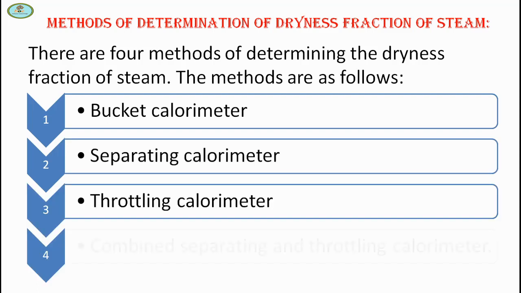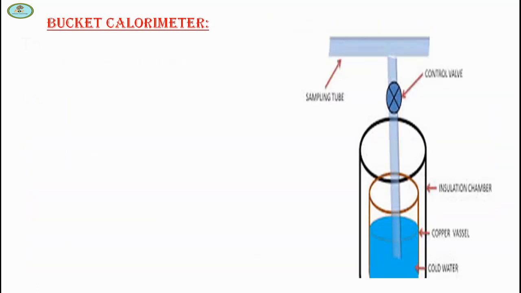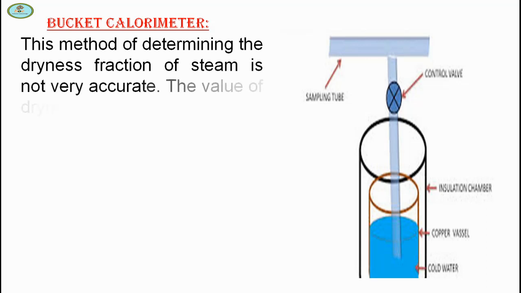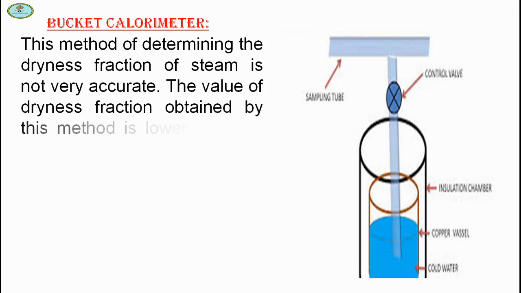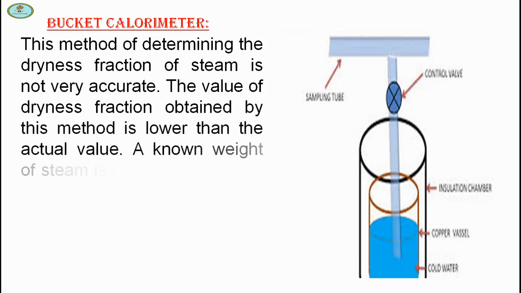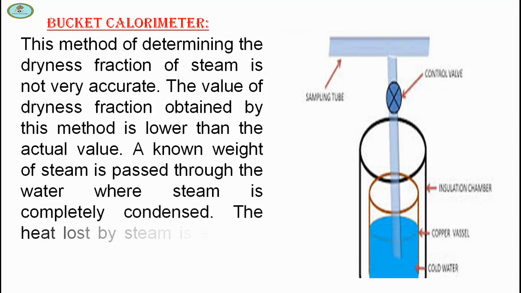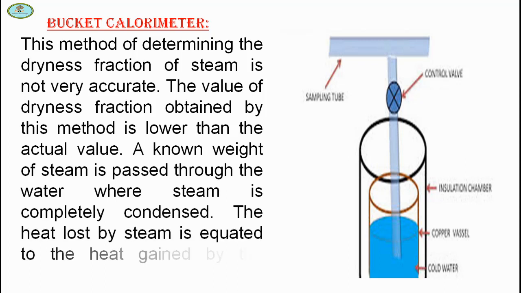So first is the bucket calorimeter. This method of determining the dryness fraction of steam is not very accurate. The value of dryness fraction obtained by this method is lower than the actual value. A known weight of steam is passed through the water where the steam is completely condensed. The heat loss by steam is equated to the heat gain by the water.